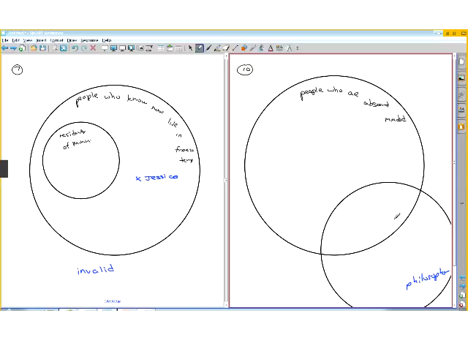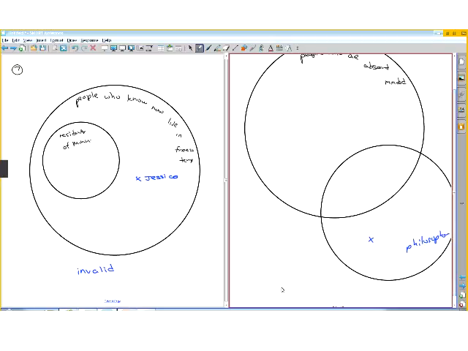And then it says that Nicole Malin is a philosopher. So if she was here, she could be one of the philosophers that's absent-minded, but we don't know. It just has to be somewhere in here. So if we pick that, then that's the conclusion. Nicole Malin is absent-minded is not valid. So this is also invalid.